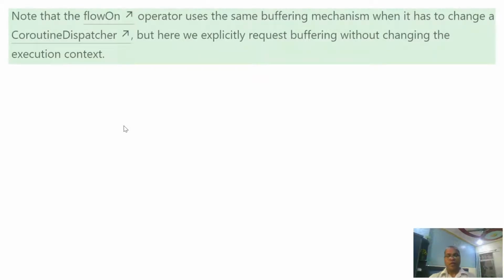So this is the built-in way. The flowOn operator uses the same buffering mechanism when you pass some dispatcher. You can change the context using the flowOn method, which is the simplest way, or you can simply use the buffer. The same concept of buffering is used by your context switch as well.